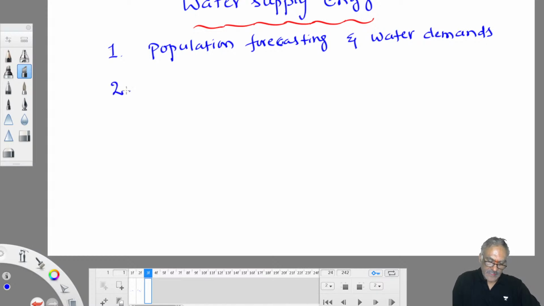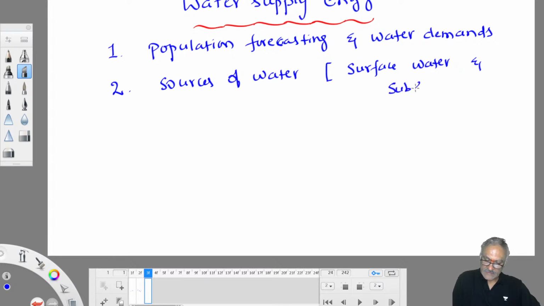The second topic is sources of water. Here we discuss surface water, groundwater, and subsurface water.